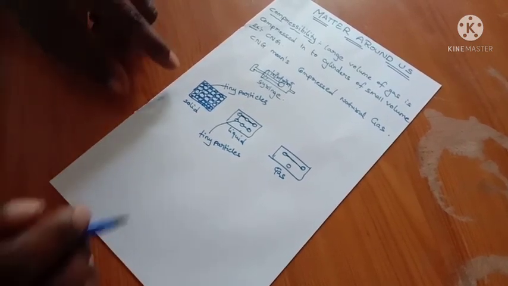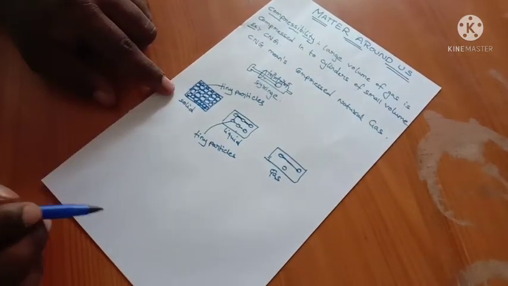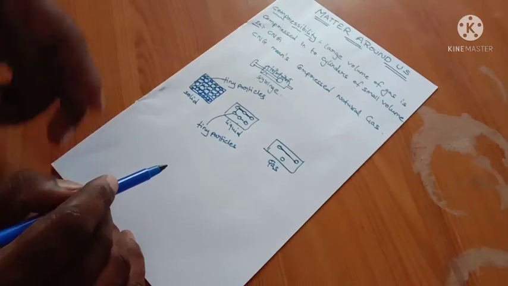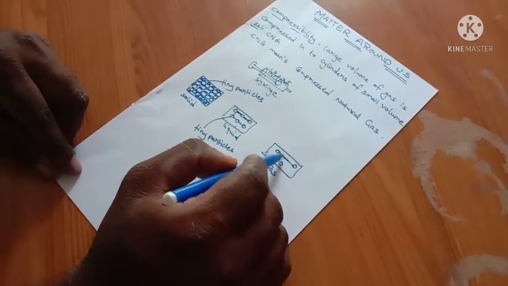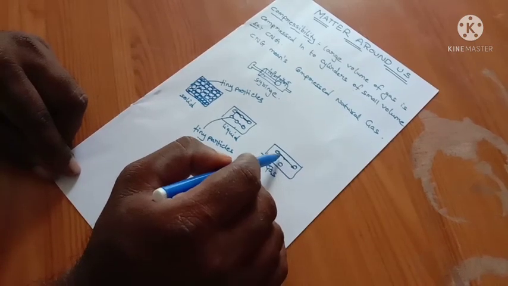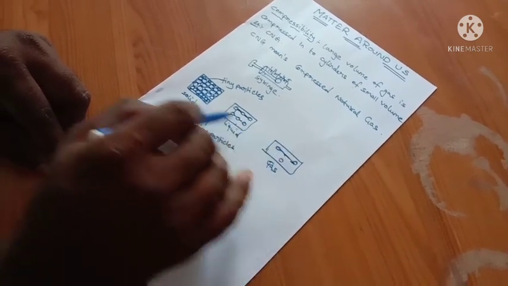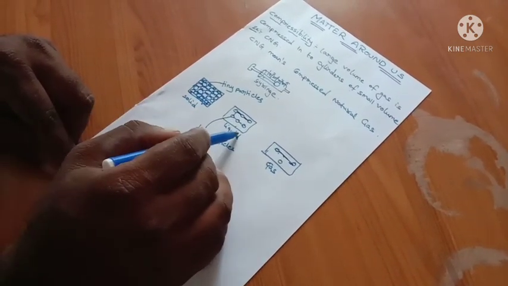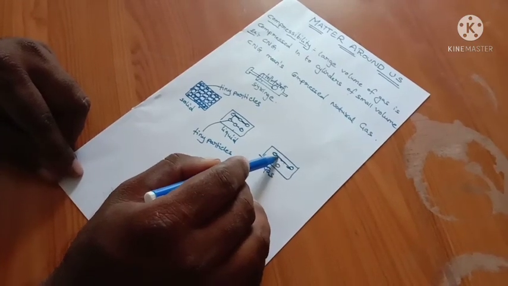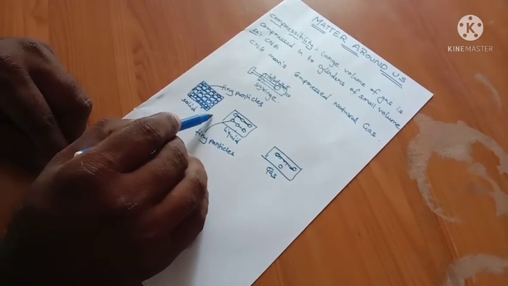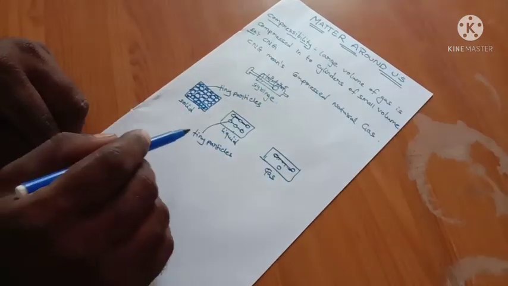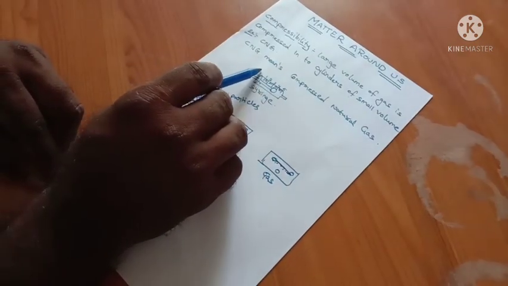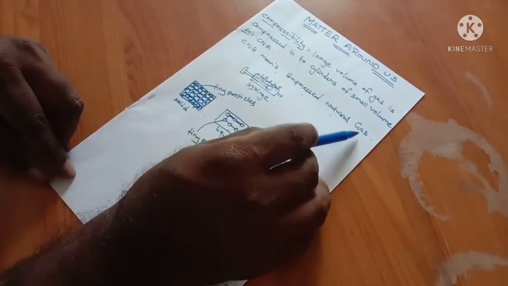Now, my dear children, what about liquids? There is a small gap, that is why you can compress. What about gases? In gases there is much more gap, a large gap compared to solid and liquid. The gap present between tiny particles is more compared to solid and liquid. That is why you can compress the gas. The best example is our CNG. CNG means compressed natural gas.